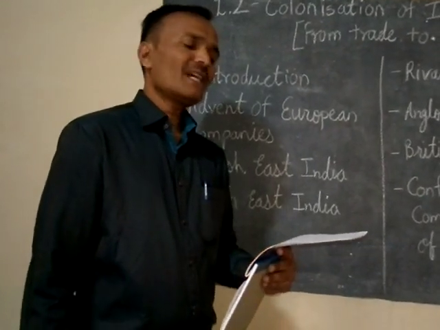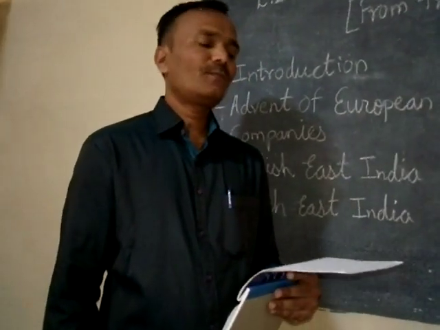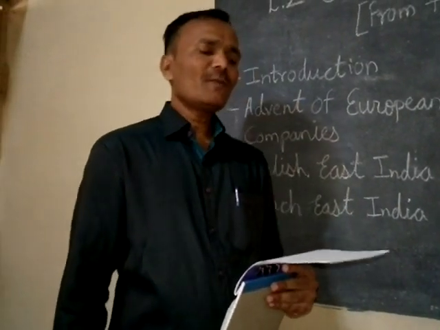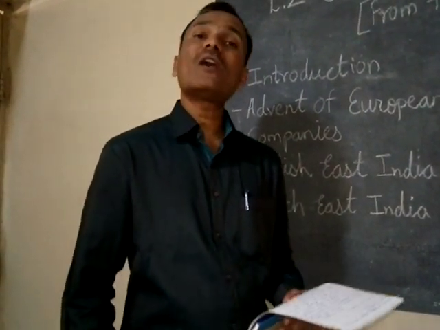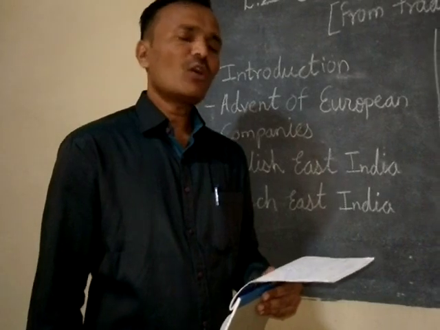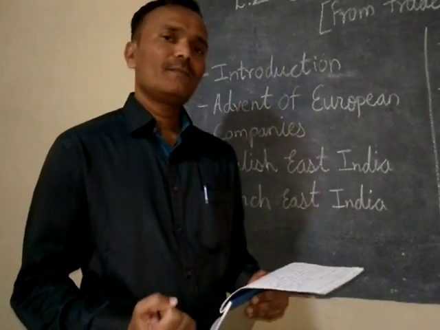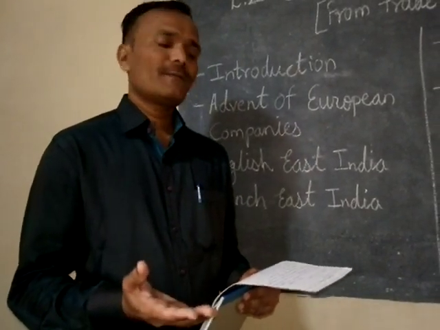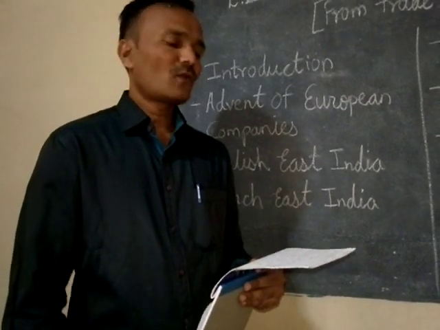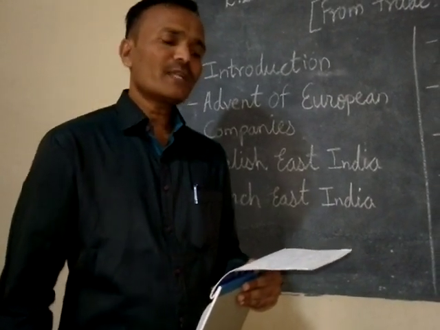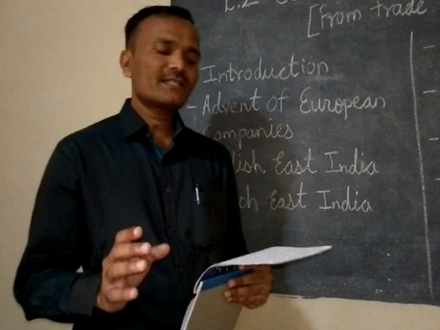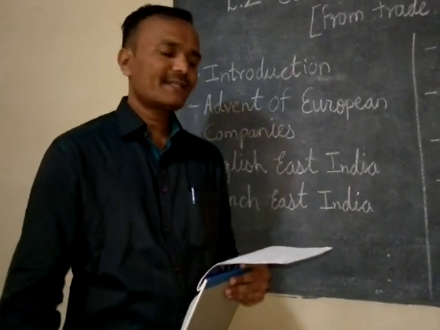These European trading companies followed the policy of mercantilism, meaning commercialism, earning more and more profit. They were supported by the respective governments of their countries.